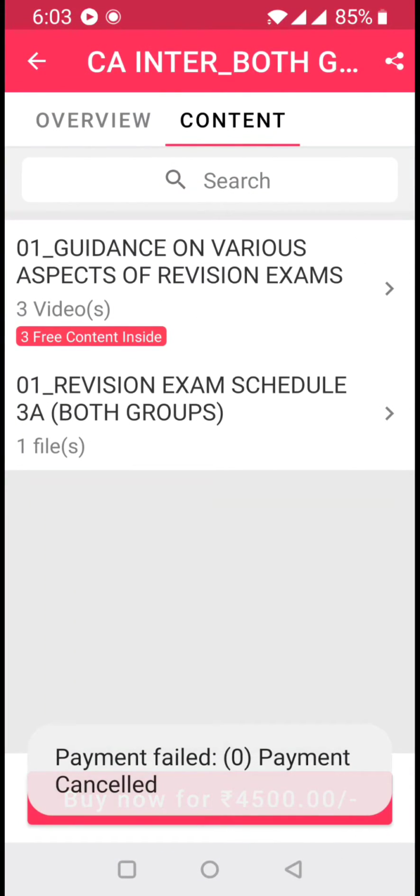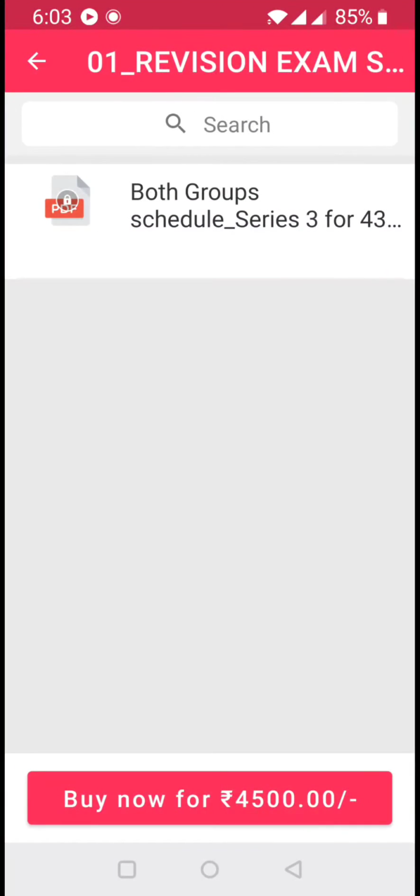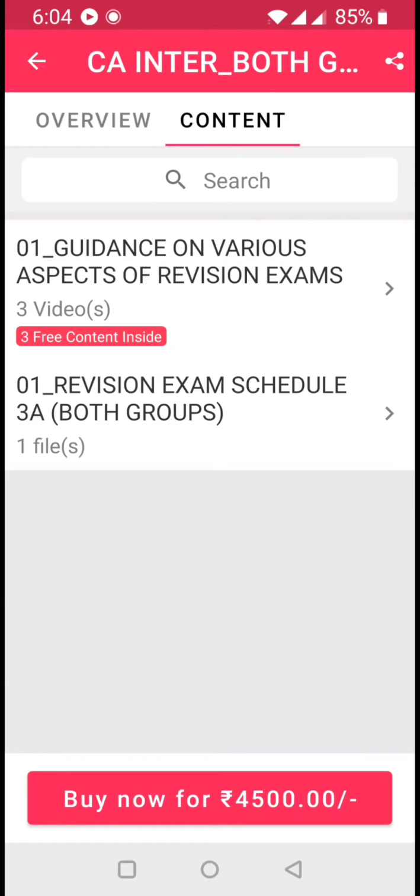After making the payment, you can open and view the revision exam schedule. Until then, the revision exam schedule will be locked and you will not be allowed to open it. Once after making the payment, the revision exam schedule can be opened. So open and view the revision examination schedule. After that, for every examination, 30 minutes before the scheduled time of the exam, we will upload the question papers and suggested answers. The remaining things are already explained in the respective videos itself.